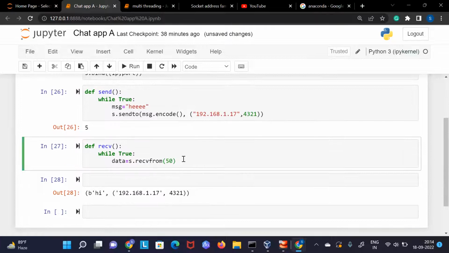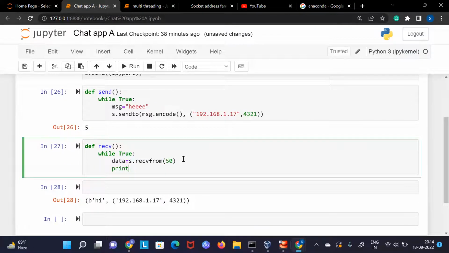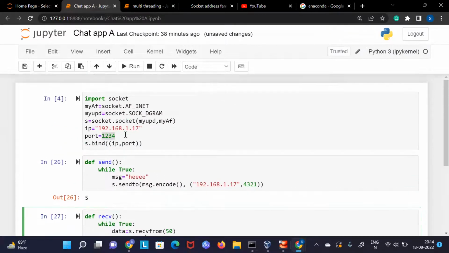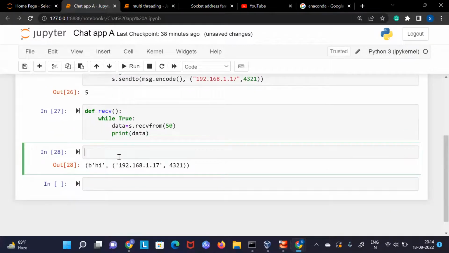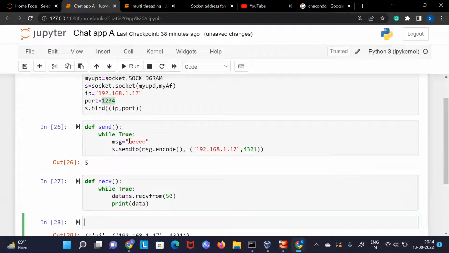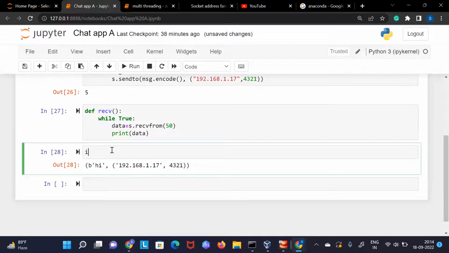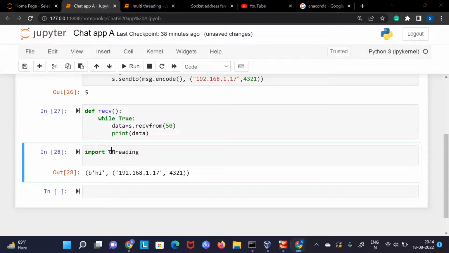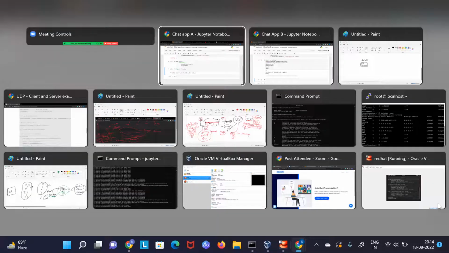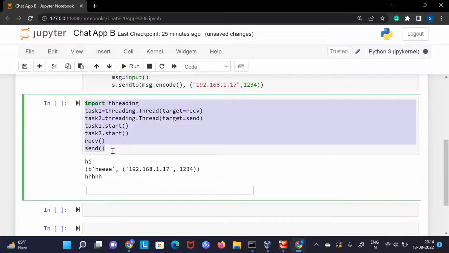And now similarly, I also wanted to print this data, whatever we have received. Now, what we can do is here also we will have to create multi-threading, because here also I want both things to be done parallelly. Here we can import threading, and here we can again copy the code from here, because I have more things to show you. Let's just quickly copy this complete code.